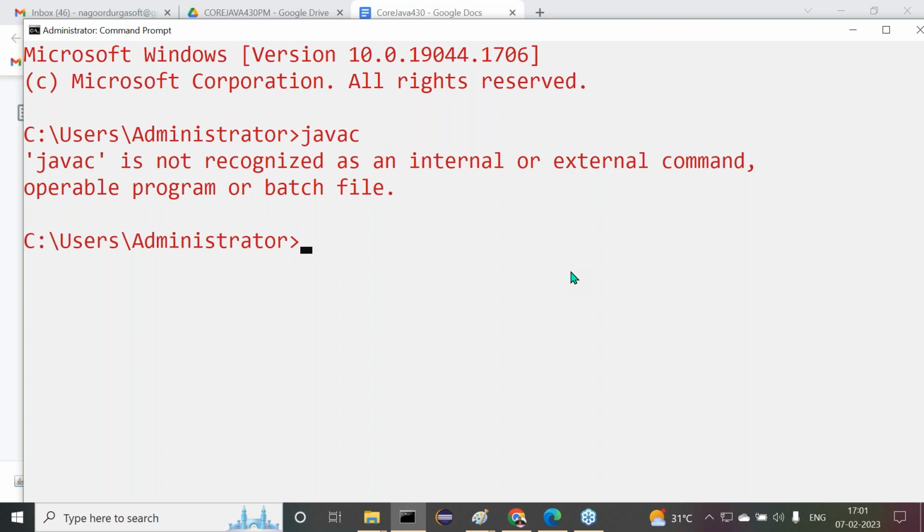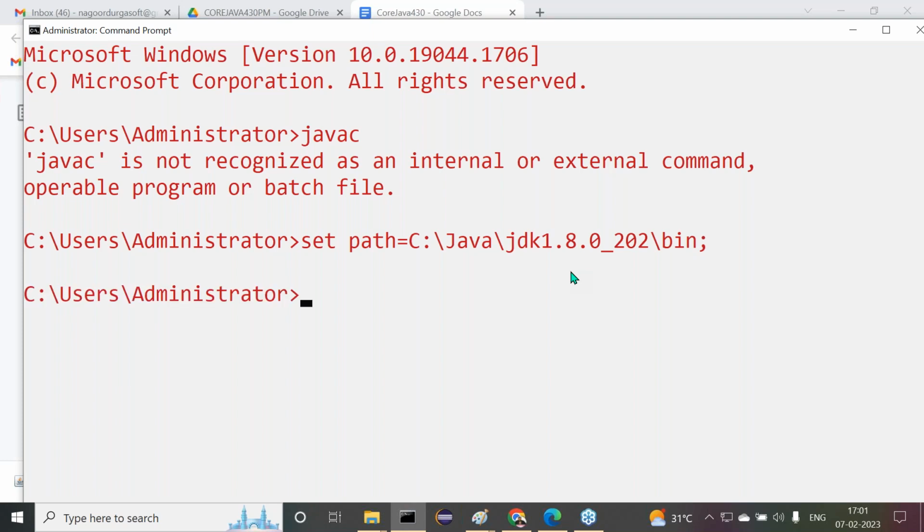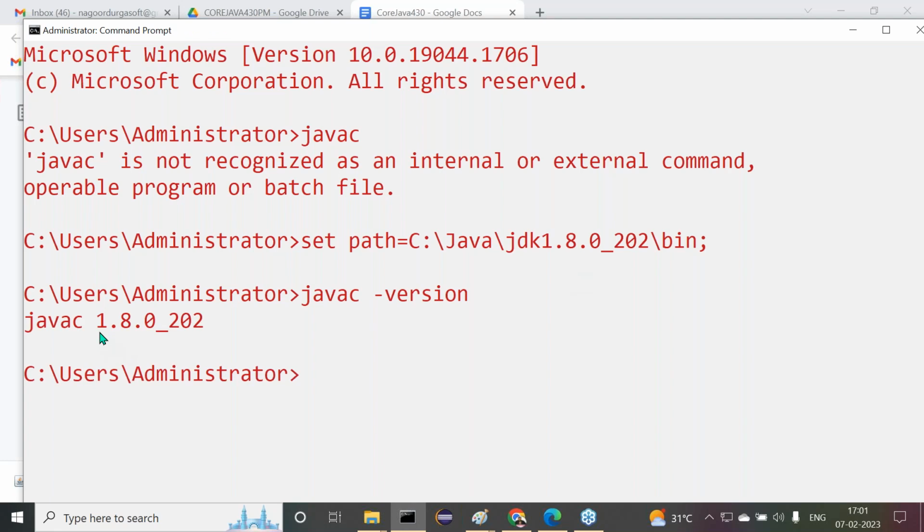How am I going to set the path environment variable again? Here we have to use set path equals C:/Java/JDK1.8.0_202/bin; and press Enter. Now observe carefully. Javac -version here, that means Java is available or not? I want to check it now. Now we are getting javac 1.8.0_202, which means the Java software is available.